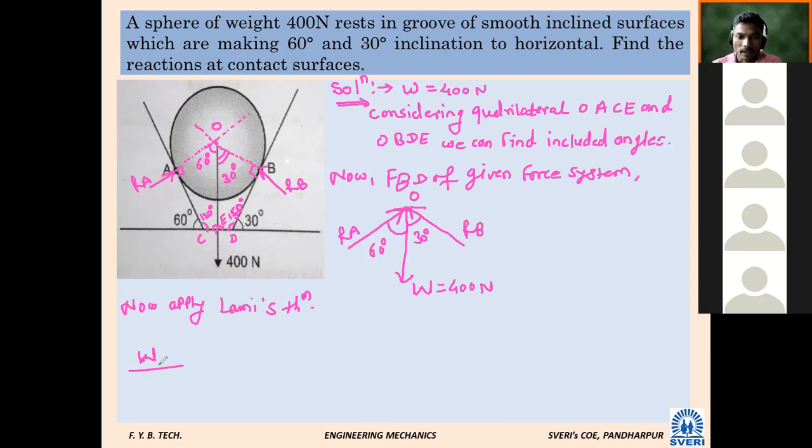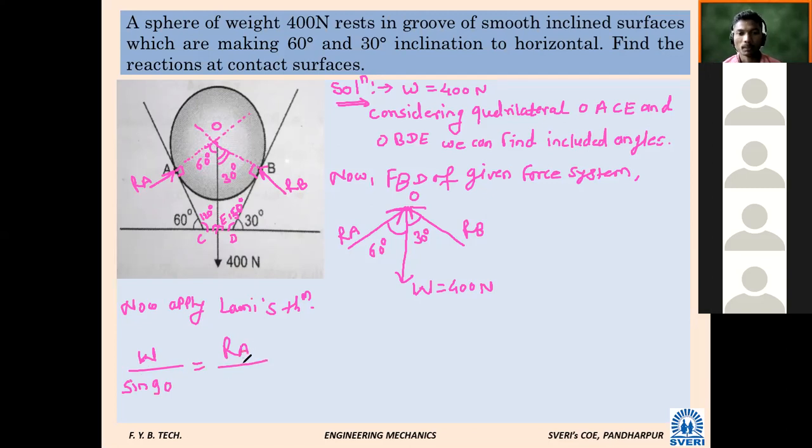Angle between RA and RB. Once we consider the weight W, we take the angle between the remaining two and the sine of that. So what do we take in the denominator here? The angle between RA and RB, how much is the total angle? 90 degrees. So sin 90 degrees. Next, RA divided by what will that be?